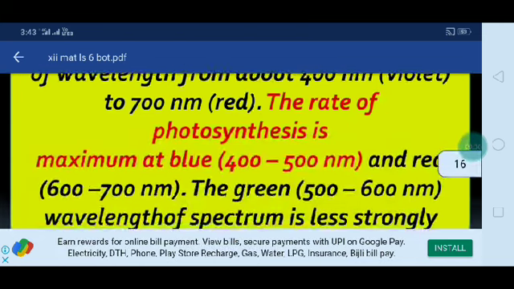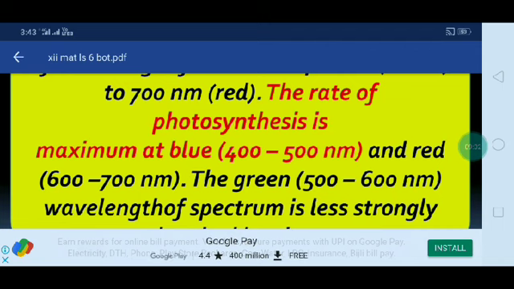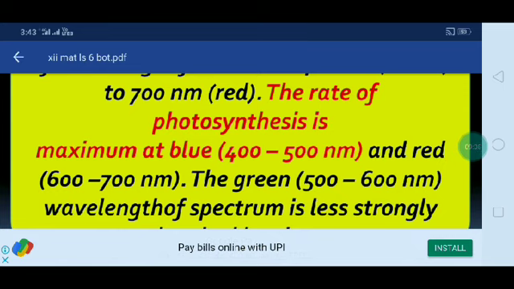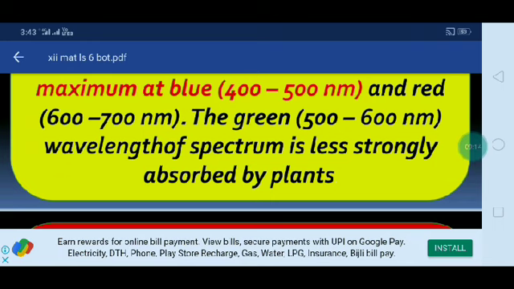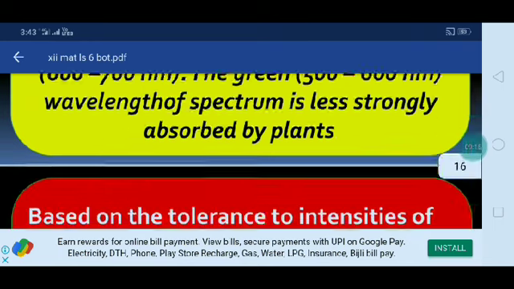The rate of photosynthesis is maximum in blue light, 400 to 500 nanometers, which is very important for photosynthesis, and in red light, 600 to 700 nanometers. The green color, 500 to 600 nanometer wavelength of the spectrum, is less strongly absorbed by plants.